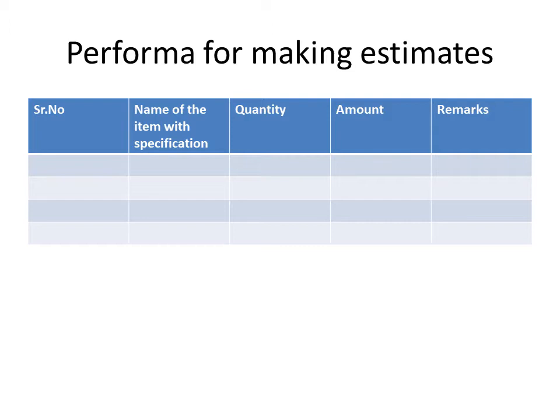So this is the proforma for making estimates. The first column shows the serial number, the second one is the name of the item with specification. In the second column there will be the items with their specification. For example, let us say it is an MCB, so it is with specification of what ampere MCB is required. Then third is the quantity required for that specific item, then the amount. Then the last one is remarks, if there are any.